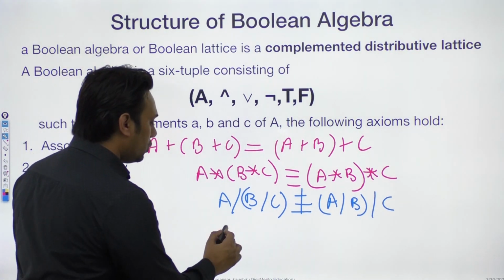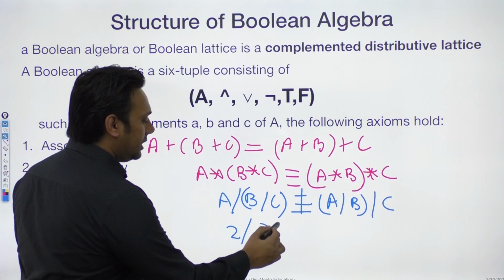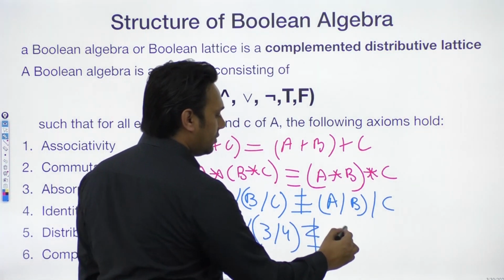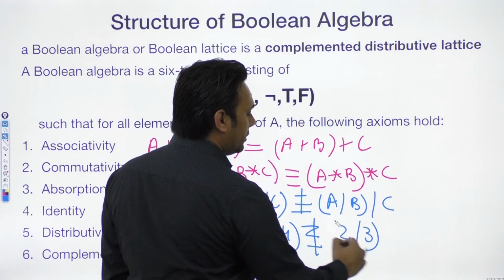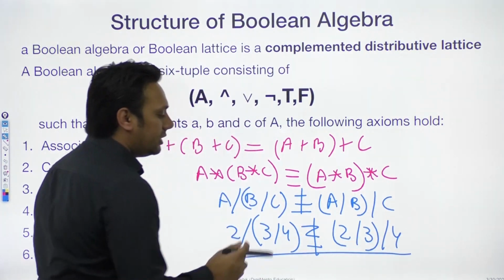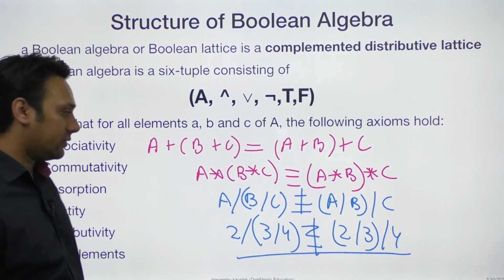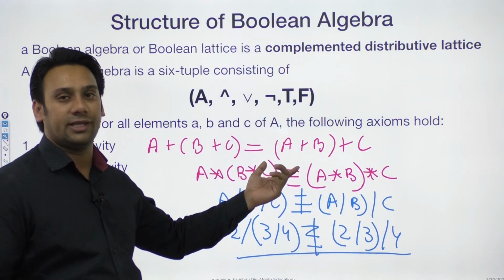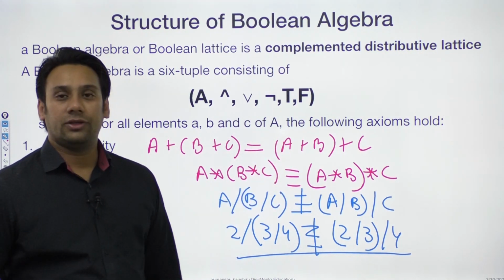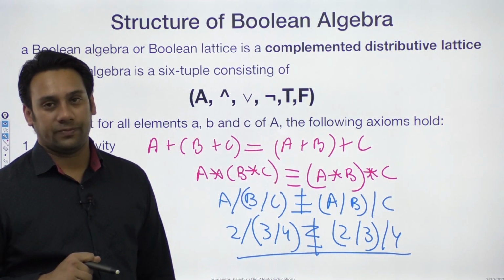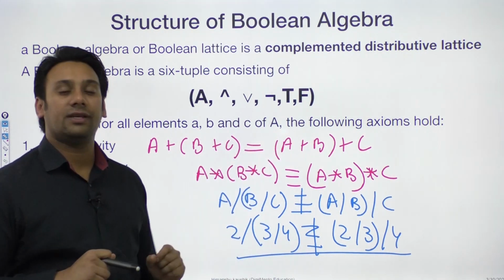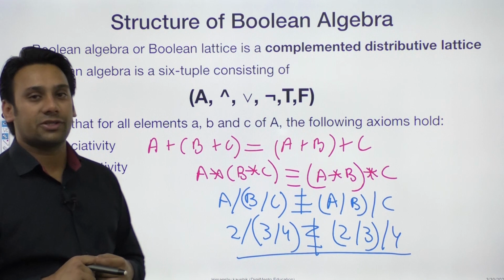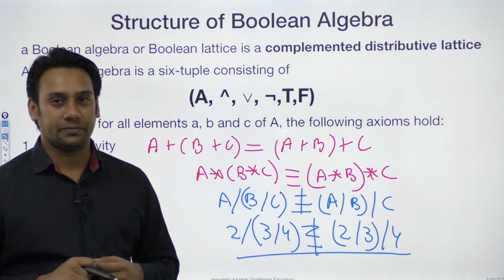You have (2 divided by 3) divided by 4, then it is not equivalent to saying 2 divided by (3 divided by 4). So your division operation is not associative. So it is very clear that your addition and multiplication operations are associative, while your division operation is not. And you can also check the same property for the subtraction operation. आप इस तरह की जो property है उसको subtraction operation से भी check कर सकते हैं.